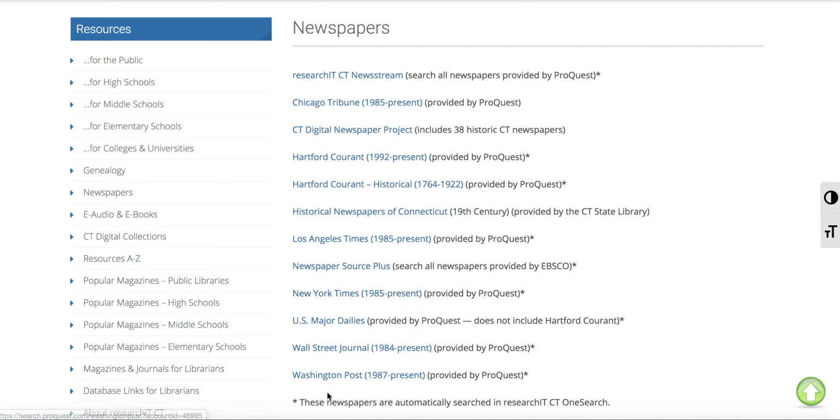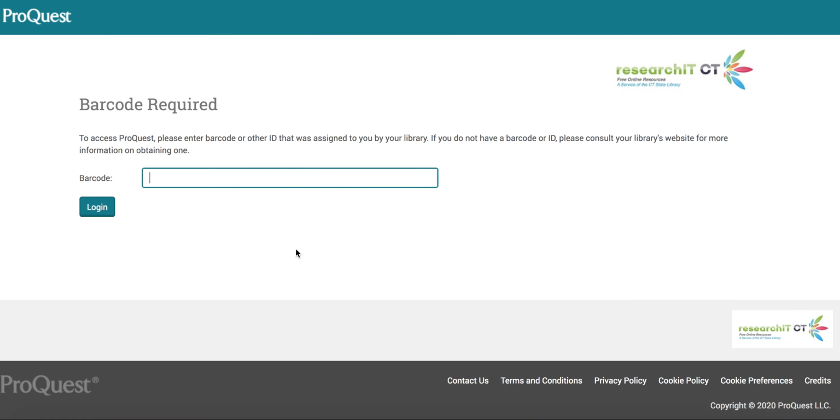But of the national ones you might be interested in, you see the Wall Street Journal, Washington Post, New York Times, and the LA Times actually. But so I'm going to show you the New York Times. There's a couple best practices for searching that will really help you get the most out of this resource. So I'm going to go in and type my card number.